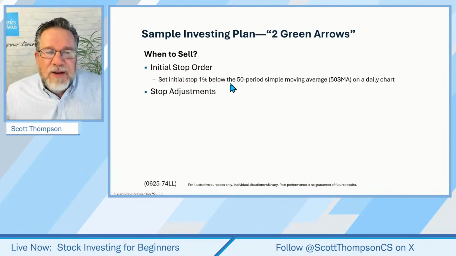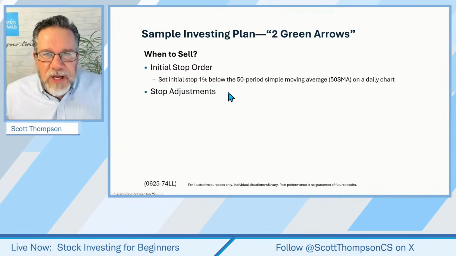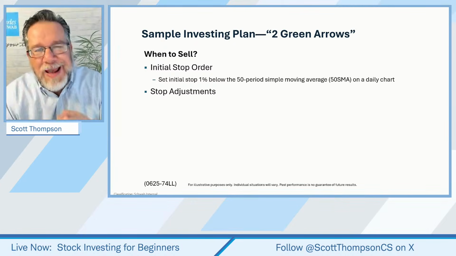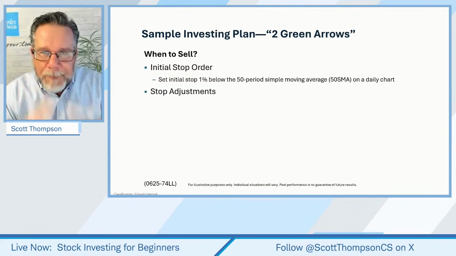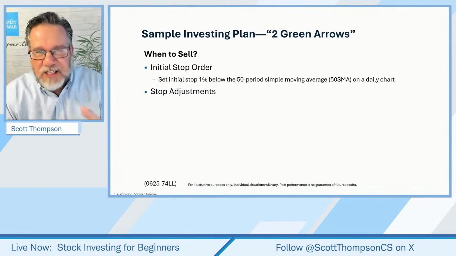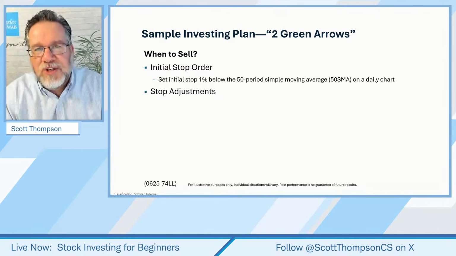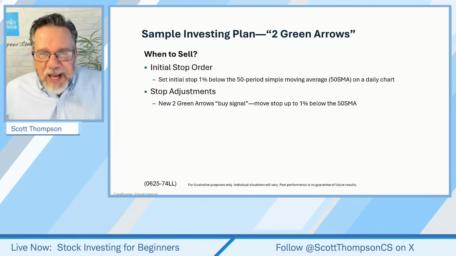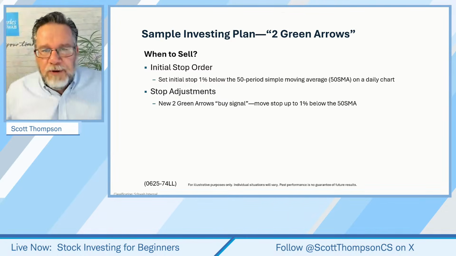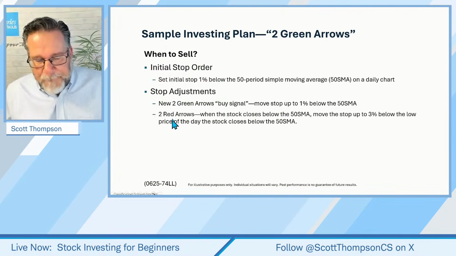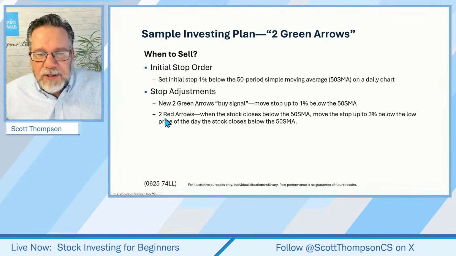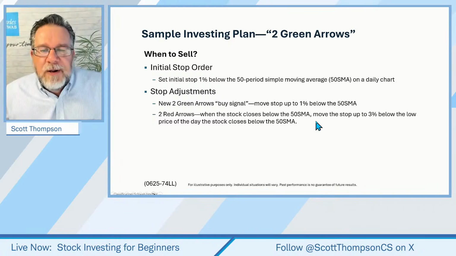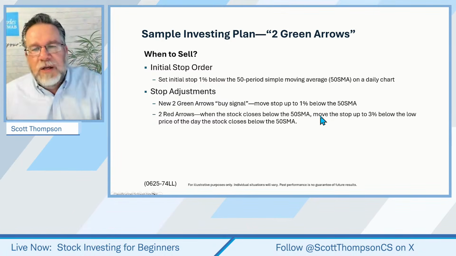And after we set that initial stop, how about our stop adjustment? When do we adjust our stop? If you remember the objective of the plan, the objective of this plan is to buy and hold what kind of stocks? Uptrending stocks. And in this case, in the S&P 100, until when? Until the trend changes. Basically what we're saying to ourselves is, if the trend changes, the stock's going to be closing below that moving average, and that's basically our second stop adjustment. If we get 2 red arrows, and again, I'll show you what that looks like in just a moment. Okay, when a stock closes below the 50-period moving average, that's usually the last arrow or the second one to go red.